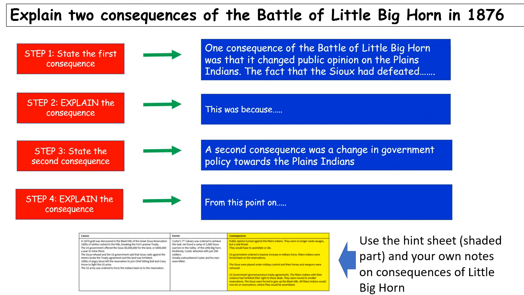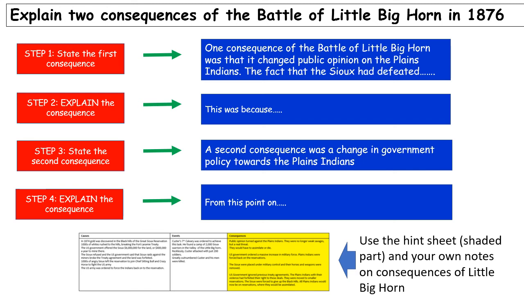The second consequence, so step 3, a second consequence was obviously the change in government policy towards the Plains Indians that follows this recognition of the danger the Sioux posed and the change in public opinion. So again, step 4, you would need to explain what that change in government policy was as a reaction to the Battle of the Little Bighorn.